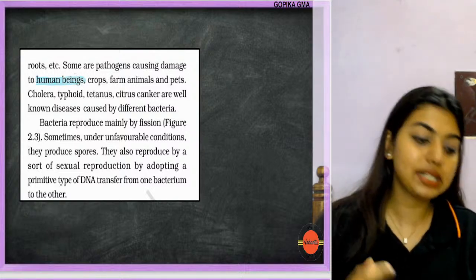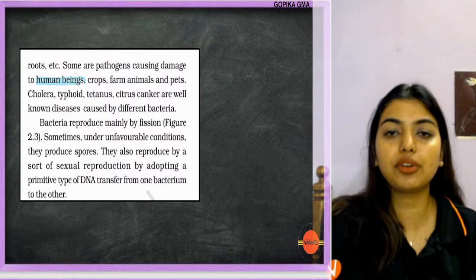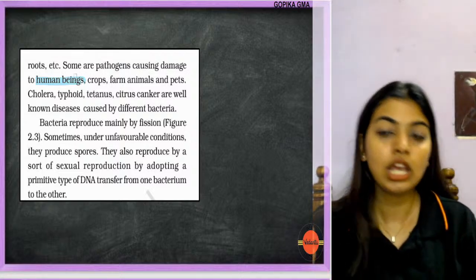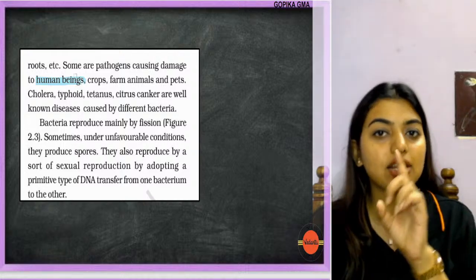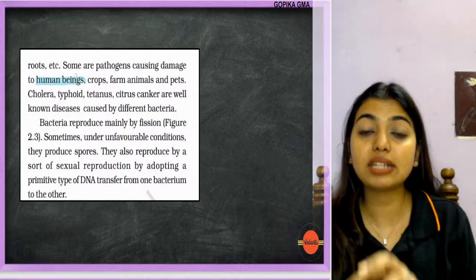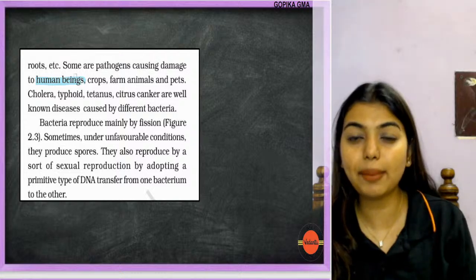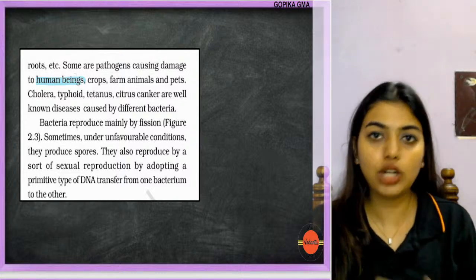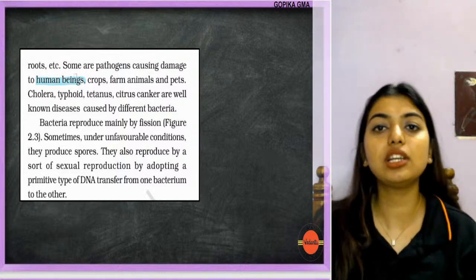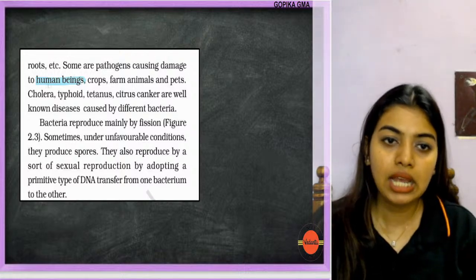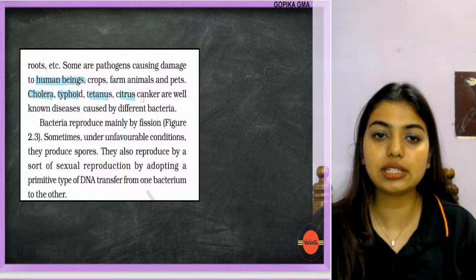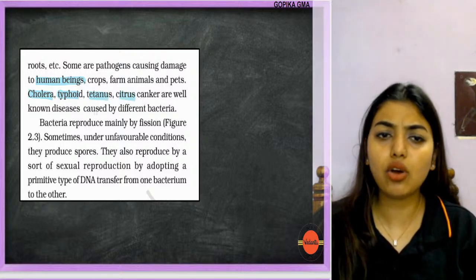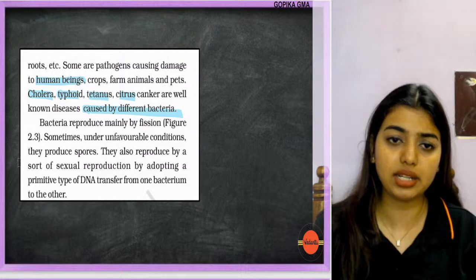That is the reason why we tell you to always wash your hands when you come in from outside. When the kids are playing, we tell them, if you're going outside, please come back and wash your hands. That is because there are bacteria that actually cause problems. There are also bacteria that affect the crops, farm animals, pets, and all that. No doubt in that. But there are also a lot of good bacteria which you study in the microbes chapter. Now here you can see the diseases caused, like typhoid, tetanus, and cankers, which are known diseases of different bacteria.